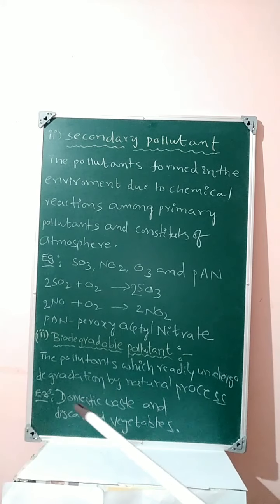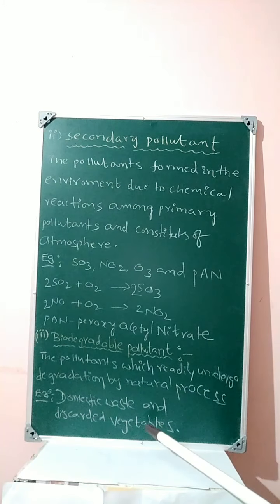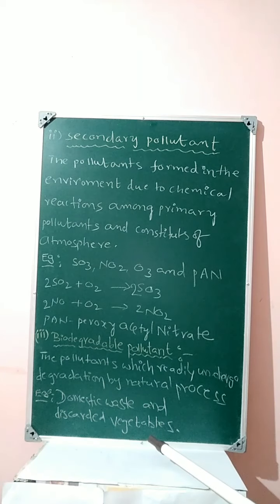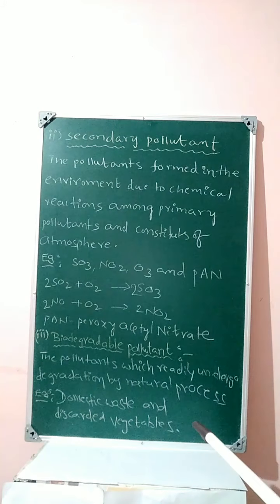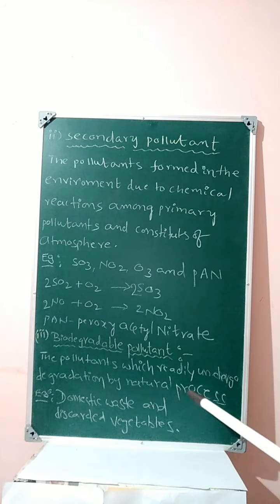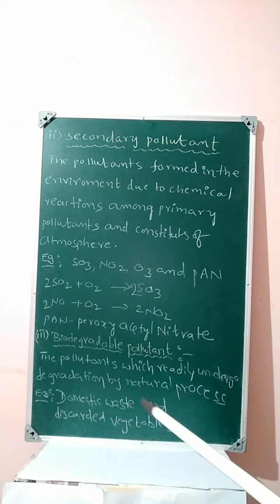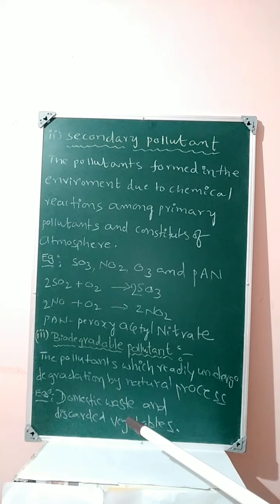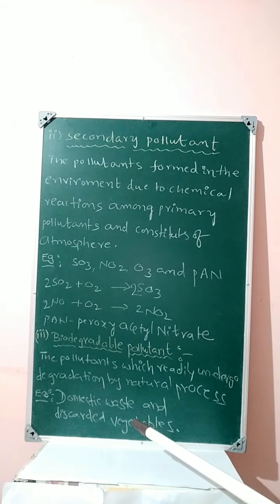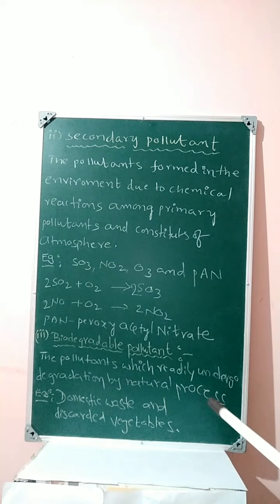For example, consider discarded vegetables in our household. After discarding the unwanted vegetable pieces, they can undergo degradation or decomposing by natural process. We are not using any process. Similarly, domestic waste: after cleaning the room, some waste material comes, that is known as domestic waste. That also undergoes degradation by natural process. Hence, this type of pollutants are called biodegradable pollutants.